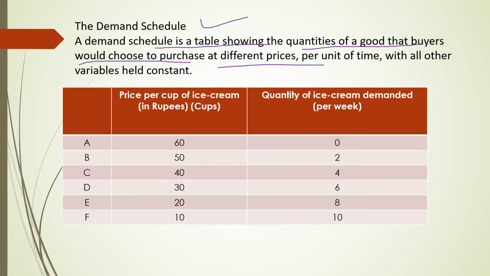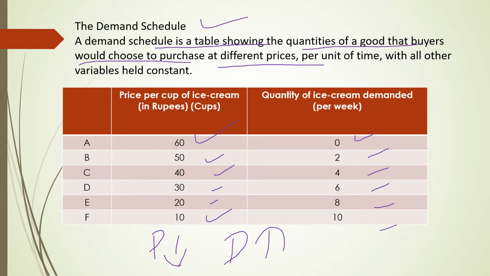You can see in the table or in the schedule the price per cup of ice cream in rupees is given and the quantity of ice cream demanded. As price decreases, you can observe from point A to F, price is decreasing. First it was 60, then 50, 40, 30, 20, 10. Like this, price is decreasing and you can observe the quantity demanded for ice cream is increasing. It means there is an inverse relationship between demand and the price of a product.